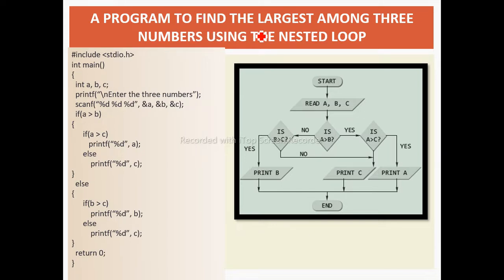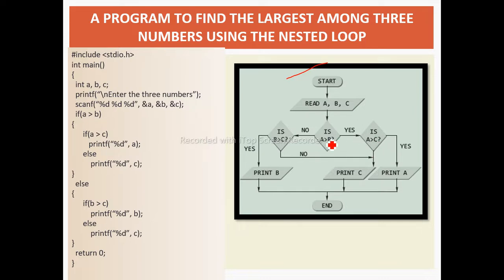The program is to find the largest number among the three by using nested if else. The flowchart is given. Firstly we read the three values A, B, C. After that we check if A is greater than B. If A is greater than B, and this condition becomes true, we check whether A is also greater than C.